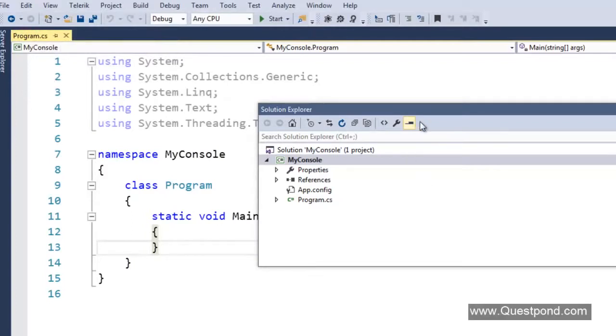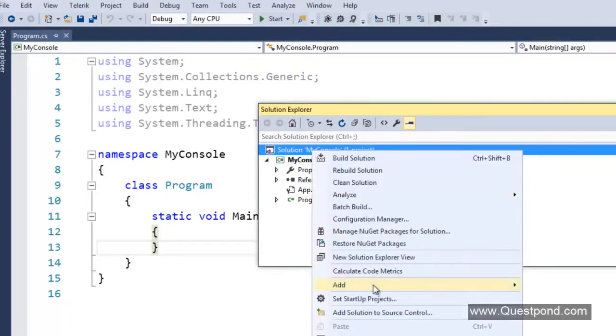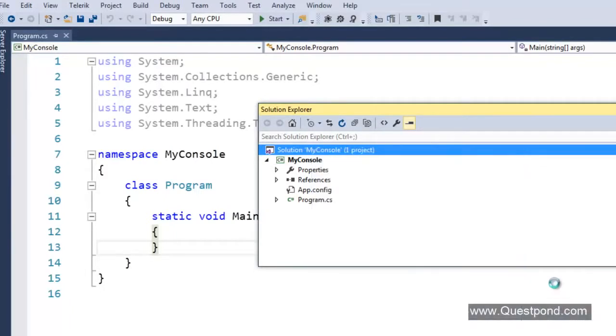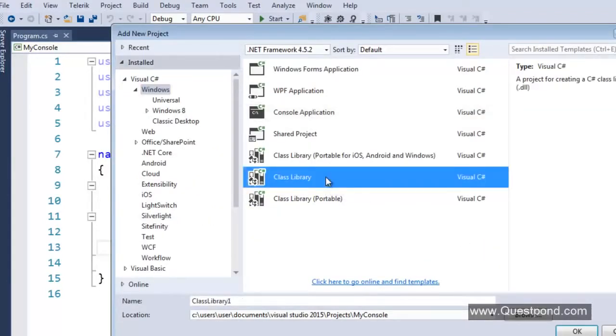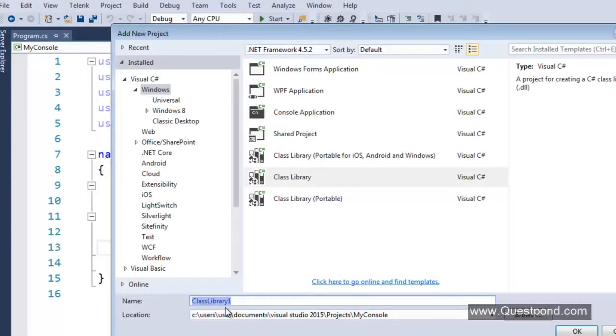Now assemblies can be of various types. For example, we just saw an assembly which is an EXE, an executable. And the other kind of assembly we can have is a DLL. For example, if I add a project of type class library, it becomes a DLL. You can see that I will just add a class library over here. I will term this as my DLL.